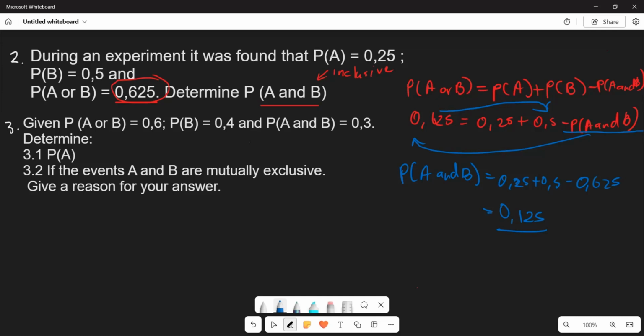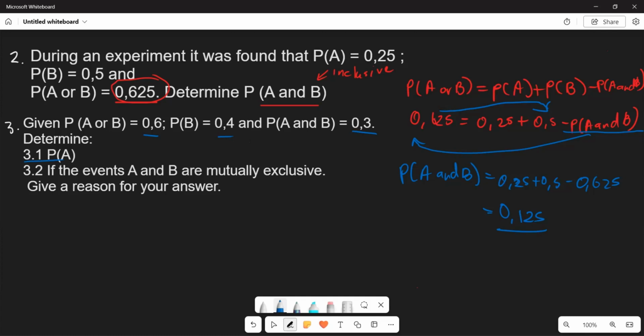Now, let's look at this one. For this one, what is it that you are given? Here for this one, in number 3, they say given that the probability of A or B is given by 0.6, the probability of B is given by 0.4, the probability of A and B is given by 0.3. Now, they want you to first determine what is the probability of A.